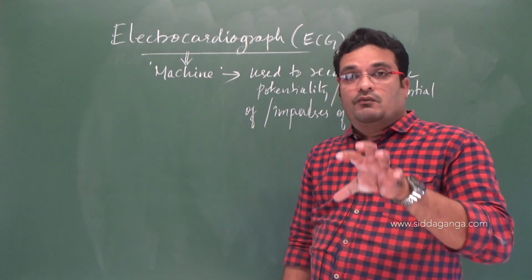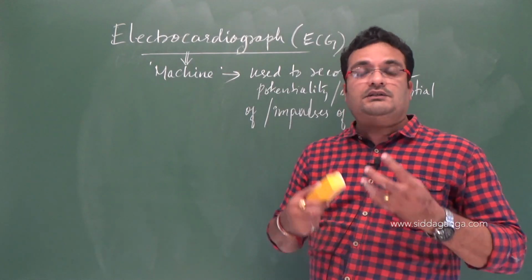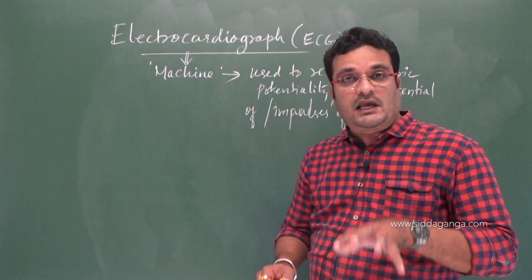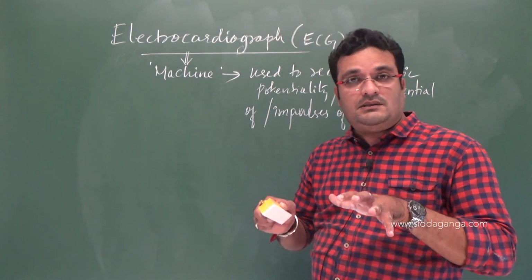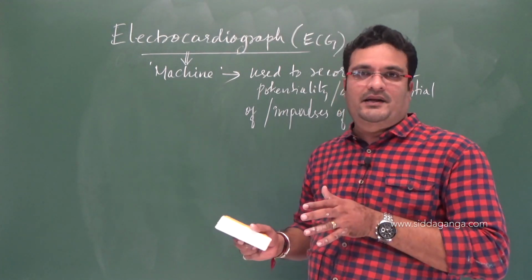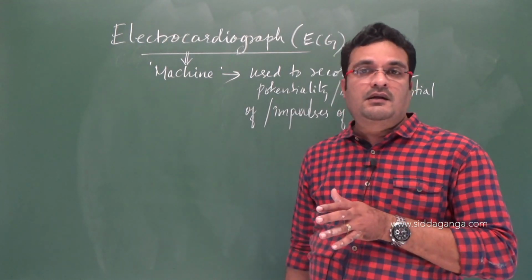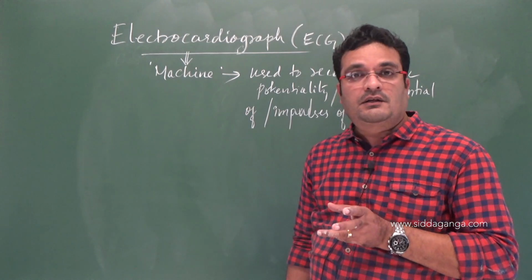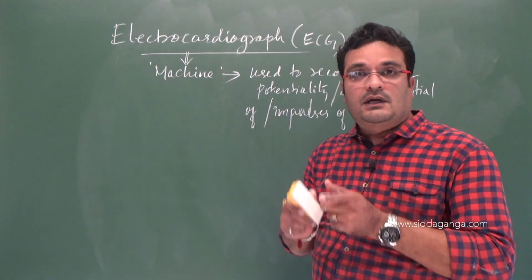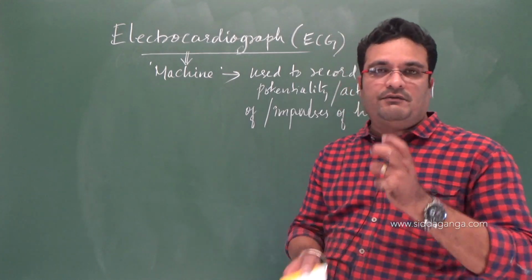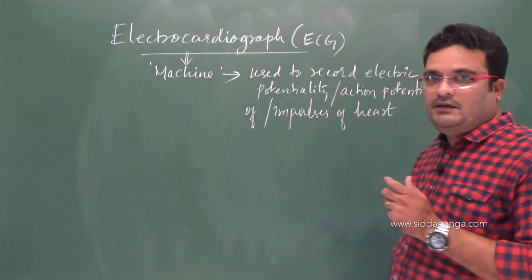Okay, so when these electrical impulses are generated by the SAN, the same electrical impulses are propagated into AVN, and from the AVN to the bundle of His, moving towards the Purkinje's network or Purkinje's fibers.